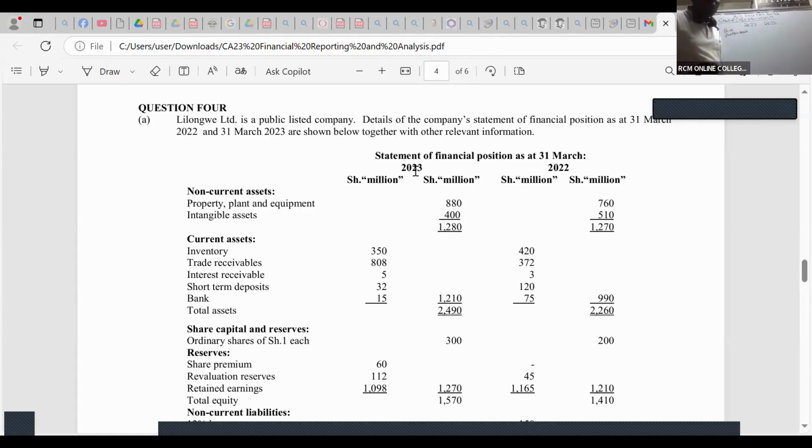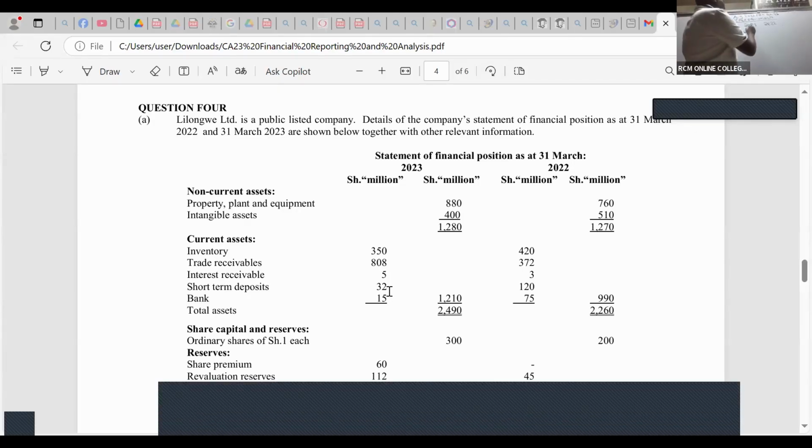All right. So then what do we have here? In 2023, you can see 2023. So the bank, how much do we have for the bank? Oh, yeah. I can see in this case, is it 15? 15, and then we have 32. So here we have 15 versus 32.